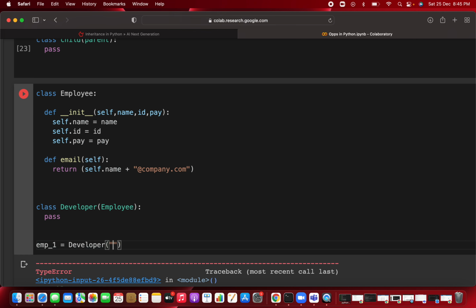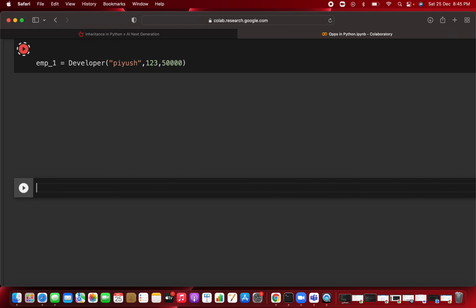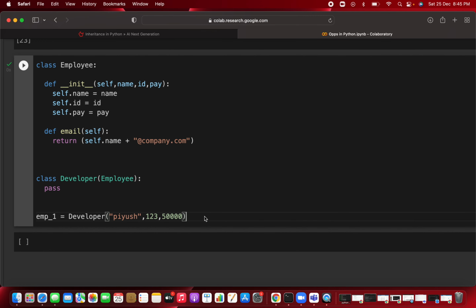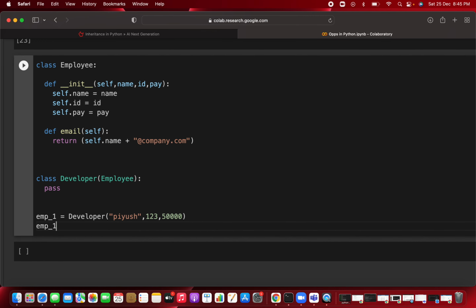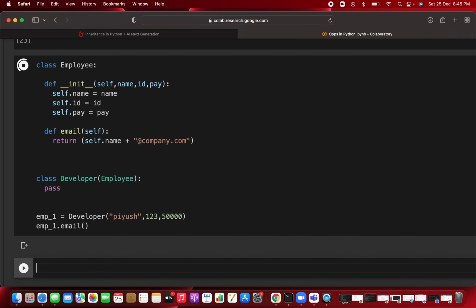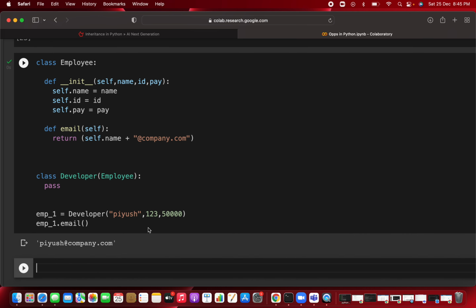Now you are passing the name as Pius, followed by the id, and the pay, which is 50,000. Clear? Now if you run it, you get the output and there is no error. Again, you can call the email from employee, and you will get the email id for this particular developer class. So that is pius@gmail.com.